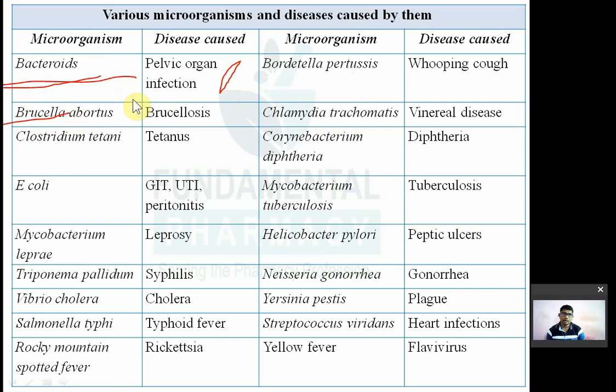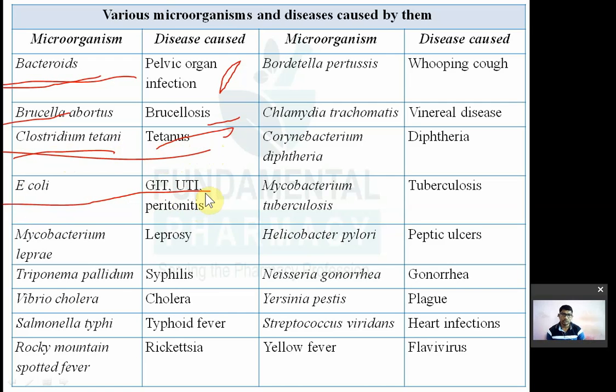Now, Brucella abortus causes brucellosis, remember brucellosis. Then Clostridium tetani causes tetanus. Okay, if you get hurt by something iron, meaning your skin is damaged because of iron, or a wound happens because of iron, at that time the doctor used to inject this tetanus toxoid, which is often from tetanus, Clostridium tetani, because tetanus is caused by Clostridium tetani. Remember, E. coli is responsible for infection of the GIT, gastrointestinal infection like diarrhea and all that, and UTI, urinary tract infection. 90% of UTI is caused by E. coli.